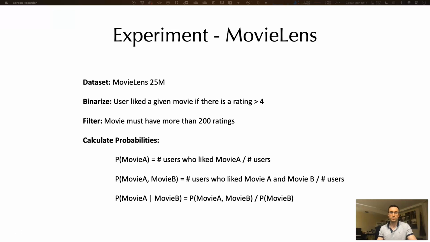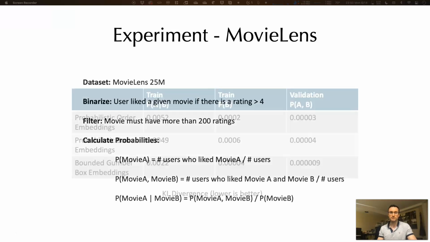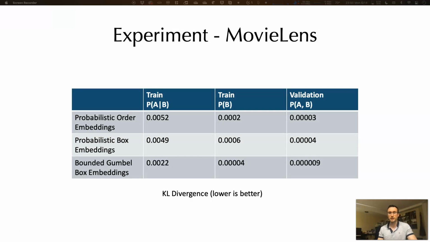To ensure relevance, we filter the movies to those with more than 200 ratings. We then calculate marginal, joint, and conditional probabilities based on co-occurrence counts. We compare our model against other probabilistic representation learning models, including probabilistic order embeddings and probabilistic box embeddings. We train on conditional and unary marginal queries and evaluate on pairwise joint queries. Our model significantly outperforms the baselines, which is to be expected as it has greater representational capacity than probabilistic order embeddings and smoother training objective than probabilistic box embeddings.